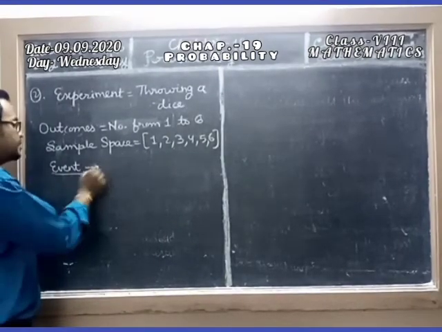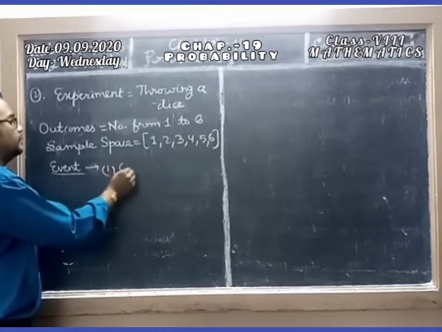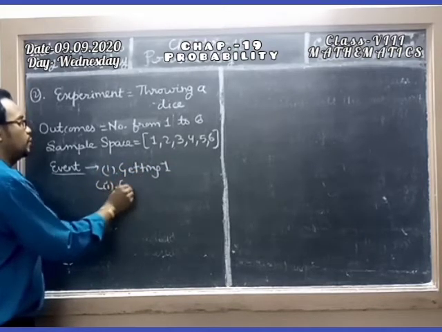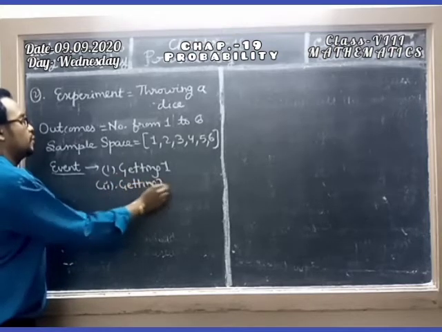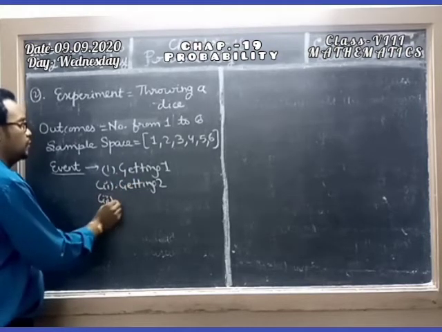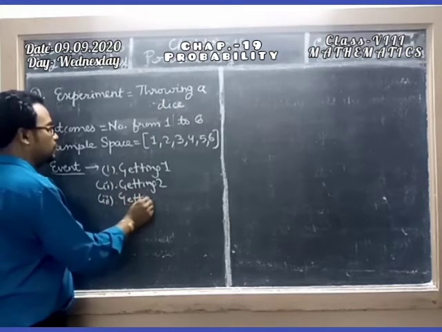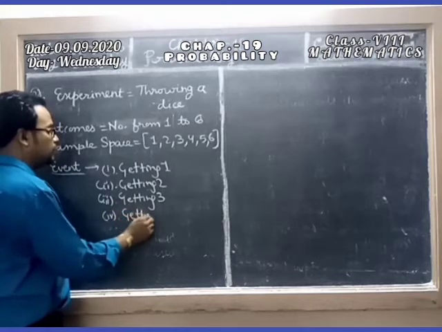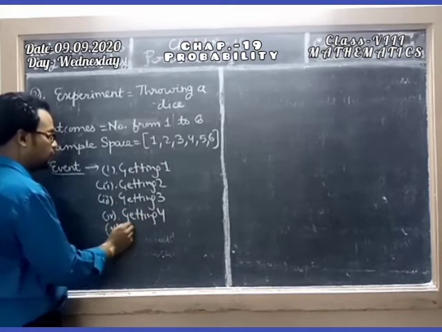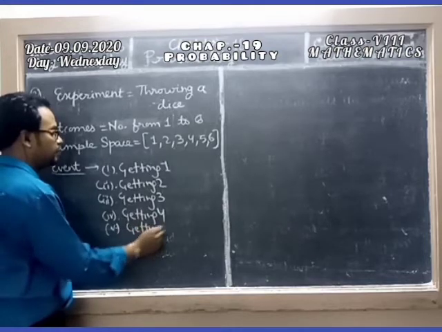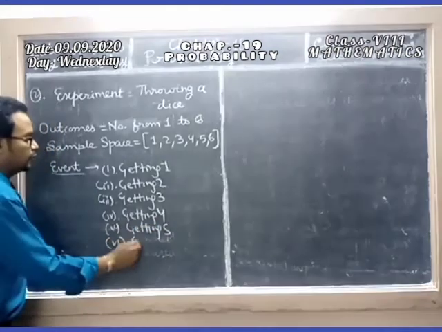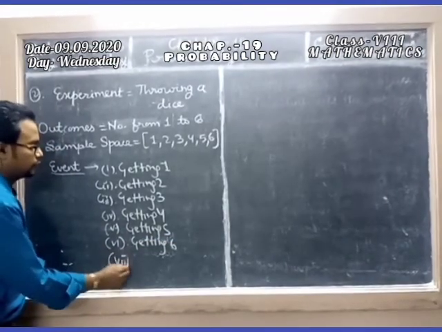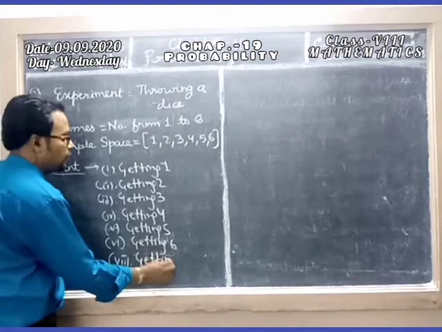So there are many events. Getting 1, getting 2, getting 3, getting 4, getting 5, getting 6, getting an even number.